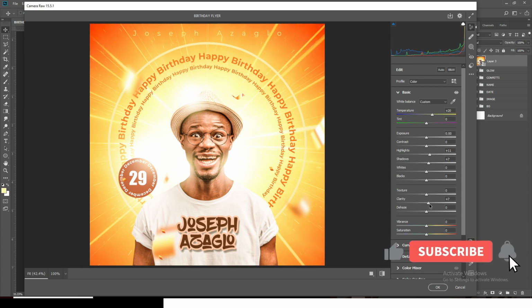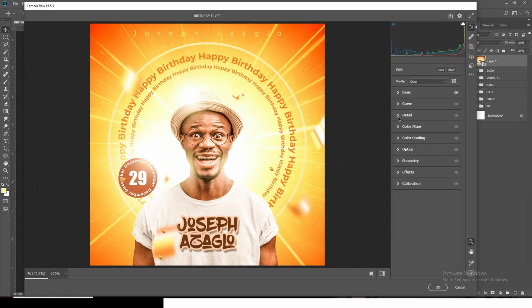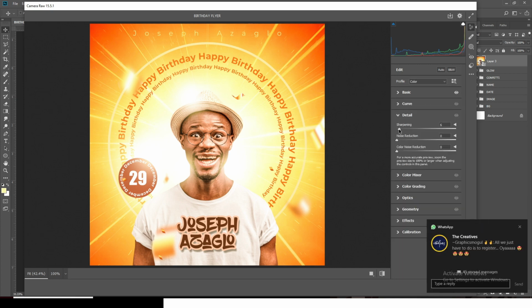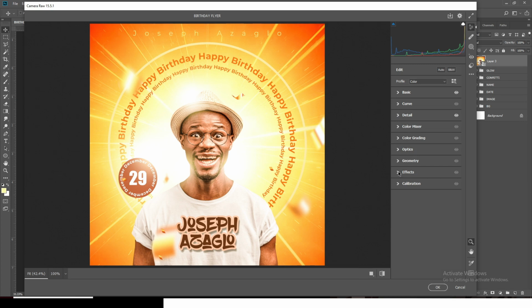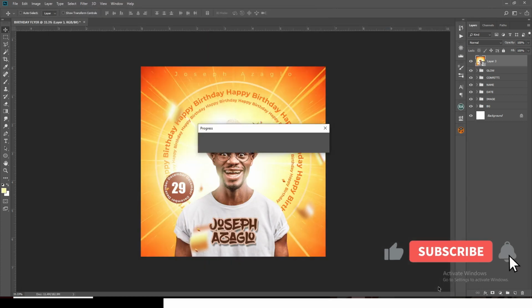And then what else? Vibrance, let's move it all the way to maybe around 14 or 15 and thereabout. And then let's just close it, and then let's go to details, and then sharpen. Let's move sharpen all the way to maybe around 25, and then annoyance a little bit. This one, let's move it there also, and then let's close it. Actually, let's go to effect, and then the grain, let's move it all the way to maybe around 20. The vignette, let's bring it down to maybe around -24, and then let's click on OK.